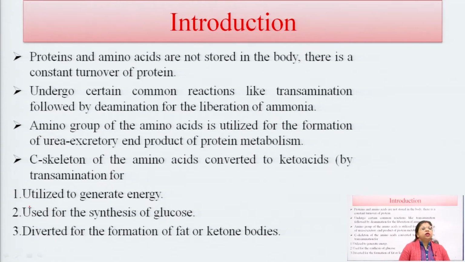In this amino acid metabolism, the carbon skeleton in the structure of the amino acid is converted into a keto acid by the transamination reaction. Why is it converted into a keto acid? It is utilized to generate energy, for the synthesis of glucose, or converted into the formation of fat, fatty acids or ketone bodies.